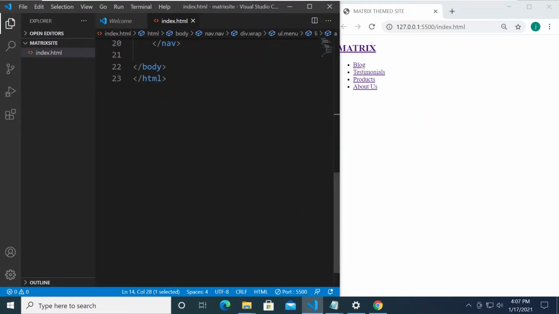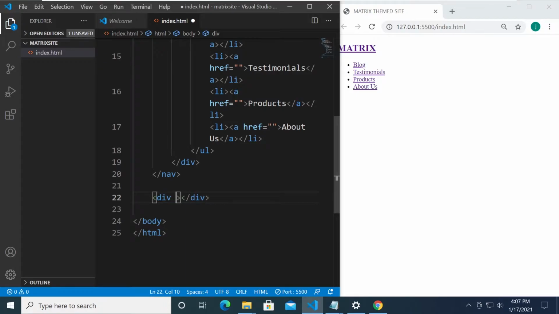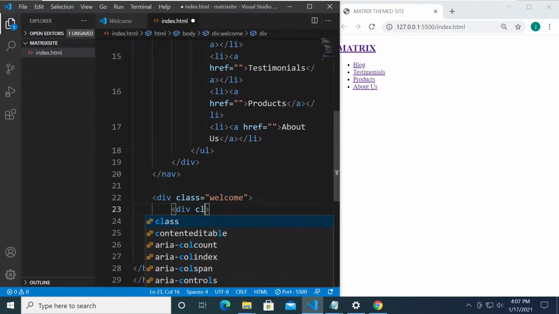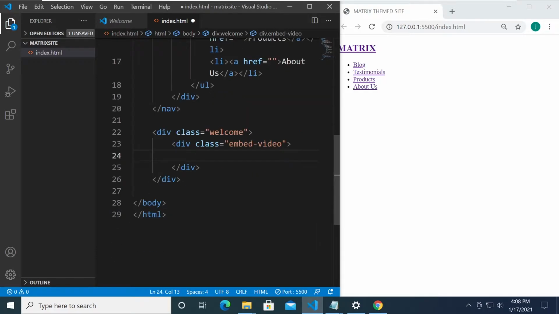And the next thing that we need is going to be the greeting, right? So we're gonna need a div. I'll just put a class here. Let's just put here welcome. All right, because this will contain our YouTube video, right? So the first div element will contain a class. Let's name it embed video, because we're going to paste the link of that video right over here.